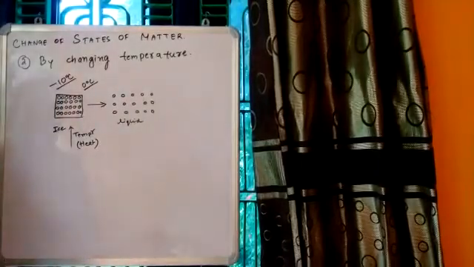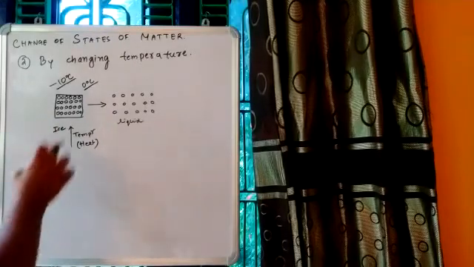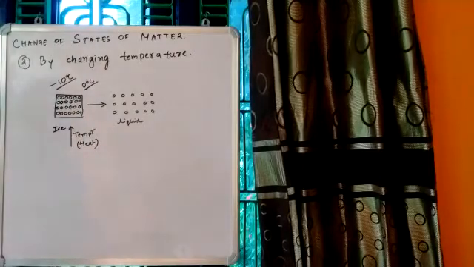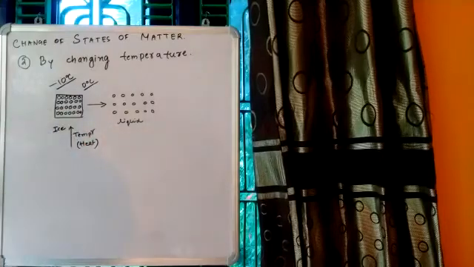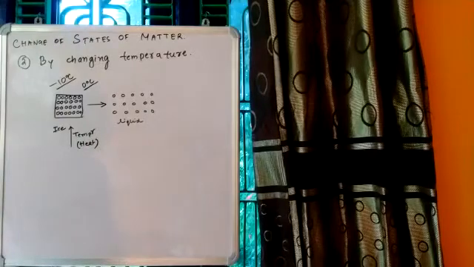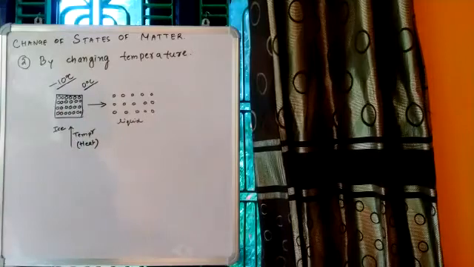Now look here. So we had a piece of ice. Let's assume that this ice was at a temperature of minus 10 degrees Celsius. Correct? We are providing continuous heat to this piece of ice. We are increasing the temperature, which means we are providing heat. Now when we provide heat, this temperature, which was minus 10 degrees Celsius, will continue to rise. From minus 10, it will first come to minus 9, then minus 8, then minus 7, then minus 6, and ultimately it will come to 0 degrees Celsius.